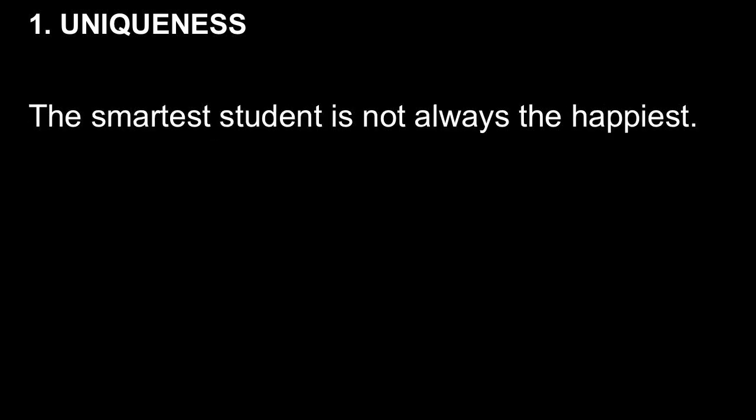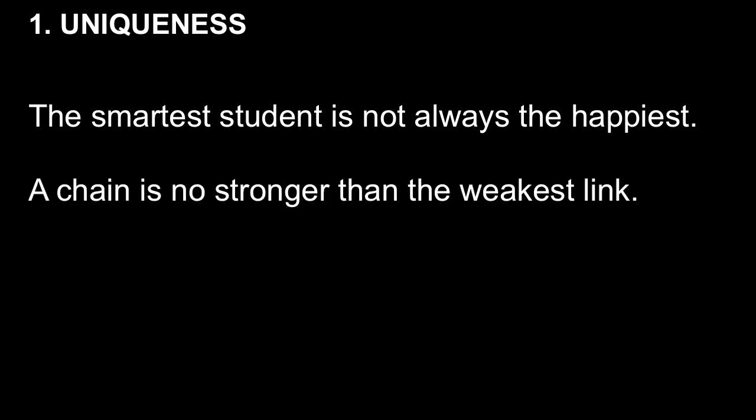So, the smartest student is not always the happiest. We've got two superlatives here. The smartest, there is only one smartest. Likewise, there is only one happiest, so we say the happiest. A chain is no stronger than the weakest link. There is only one weakest link, so we call it the weakest link. Notice at the beginning of the sentence we say "a chain" because we are talking about any chain.